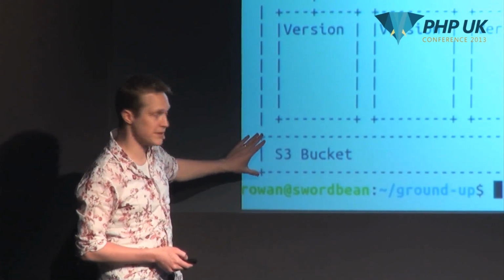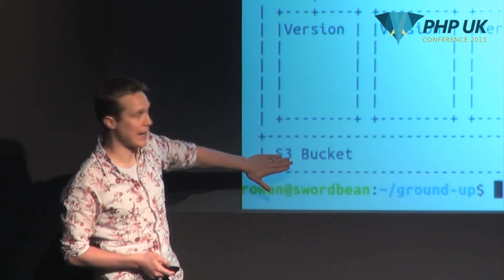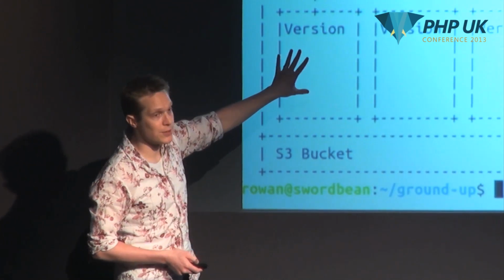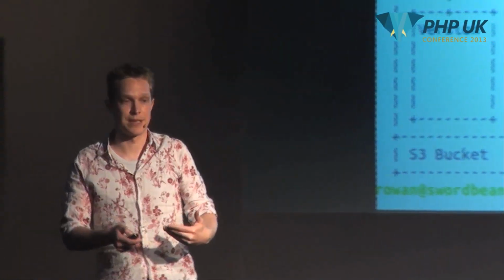Then, your versions that you push are archives that are stored in an S3 bucket in your account. And when you deploy that, you are basically deploying one of those archives into the environment that you specify. So this enables you to do things like push stuff to your development environment, get it fixing, verify it's working, then deploy it to the staging environment, then to production.